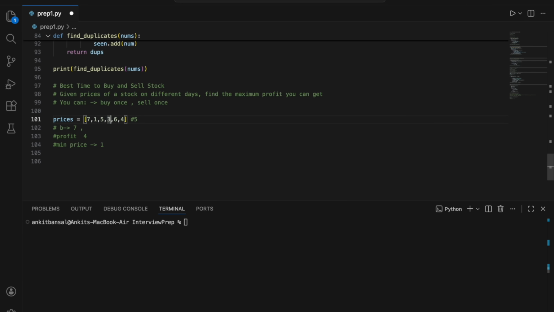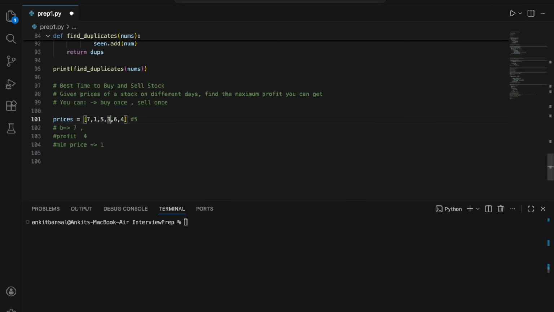Now again I will move to 3. Now 3 is less, which means if I do 3 minus the minimum price 1, it will be 2. So we won't sell this, right? The better option was to buy at 1 and sell at 5.